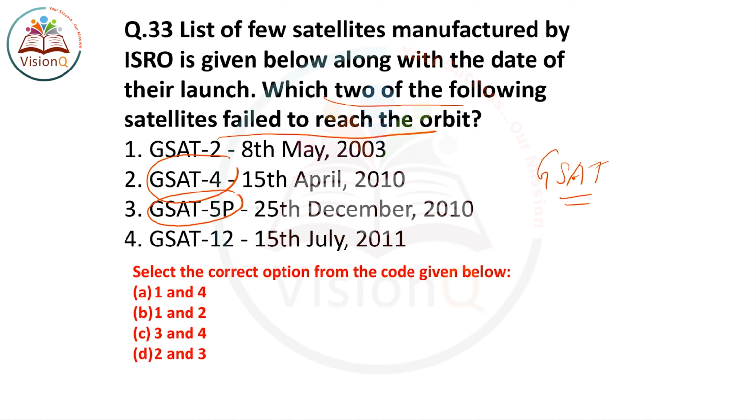The date and year of their launch are given in the options only. Out of these 4 satellites, GSAT 4 and GSAT 5P are those which failed to reach the orbit. So the answer will be option number 2 and 3, option number D. Next is question number 34.